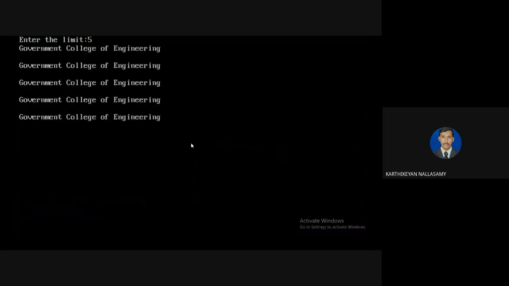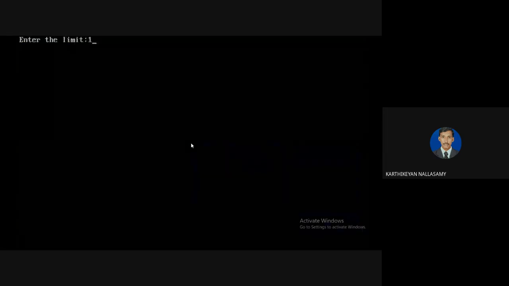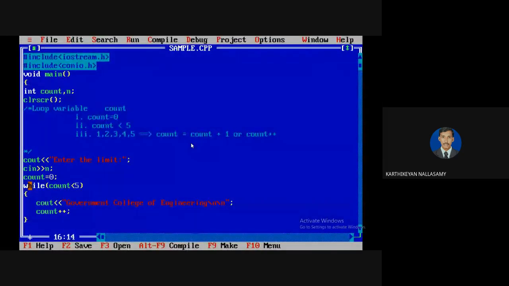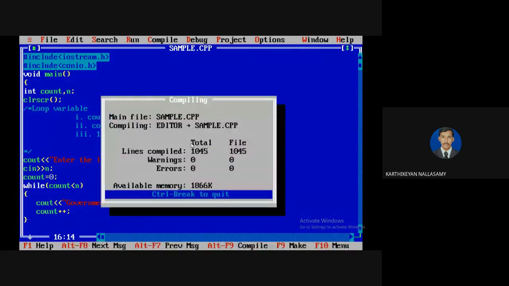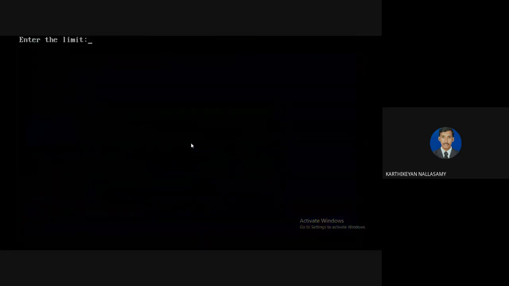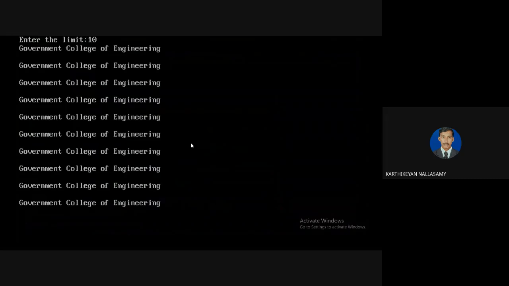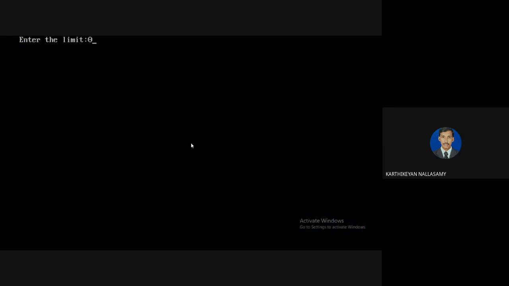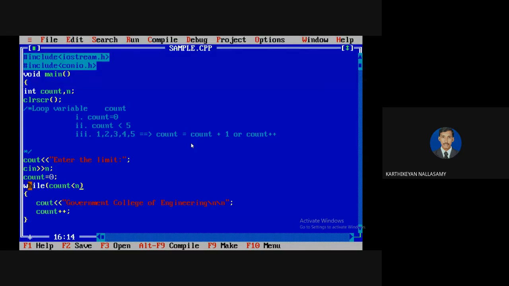I'm going to set it as 5. So it will be executed 5 times. So same way I'm going to run it. I'm going to give 10. 10 times will be, here I forgot to change the value of n here. So the upper limit n instead of this 5. I'm going to set it as 10. It goes 10 times. Again, I'm going to run. I'm going to set as 0. The loop will not be executed. So that is why I'm saying that the while loop will be executed 0 or more times. So the while loop is also called a top tested loop.